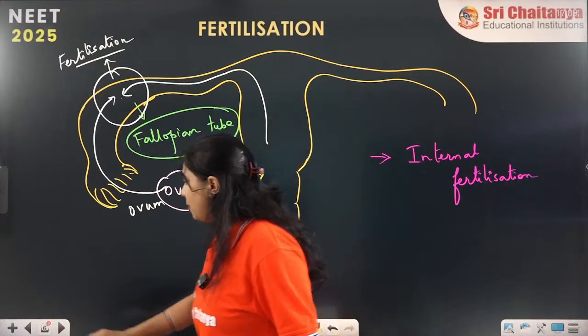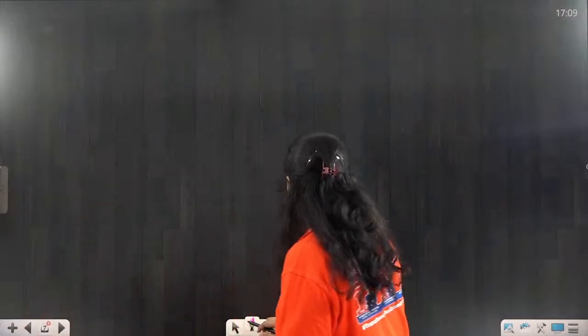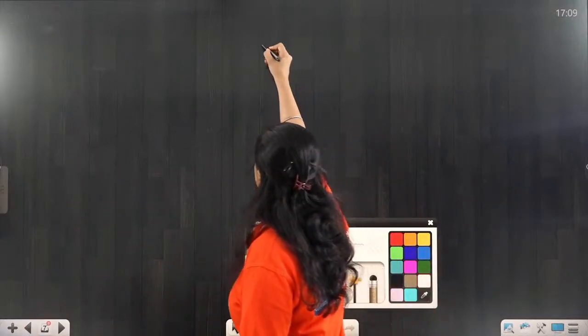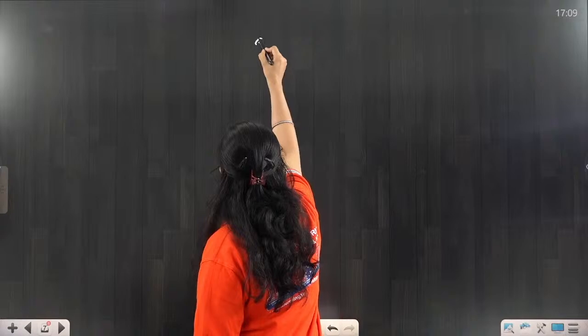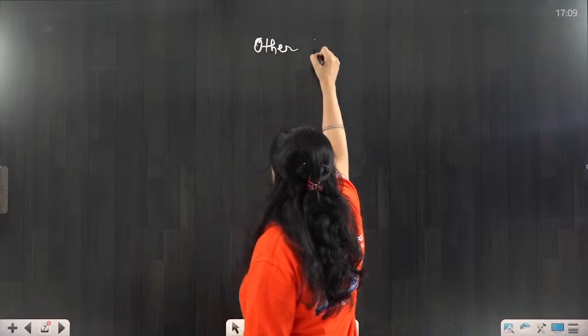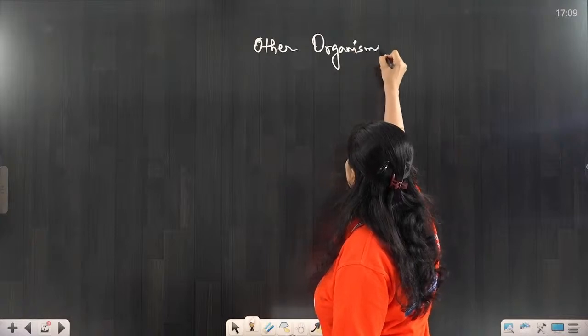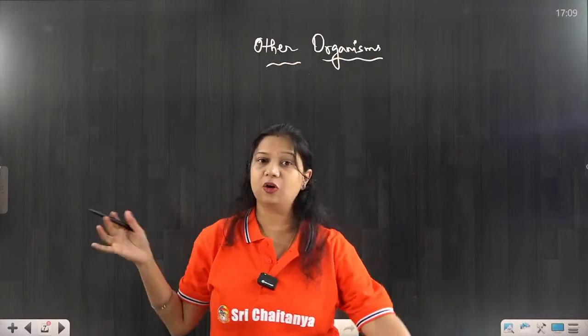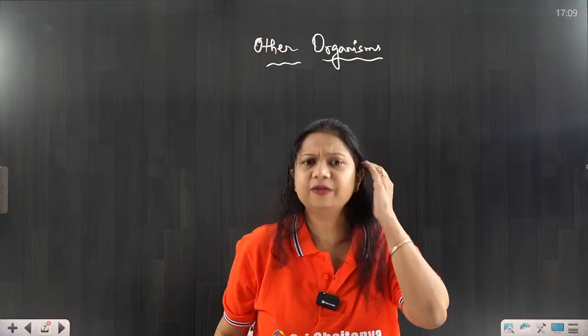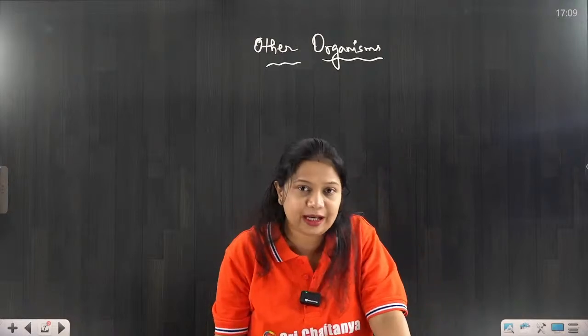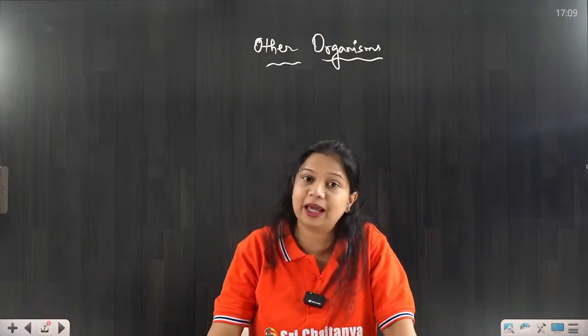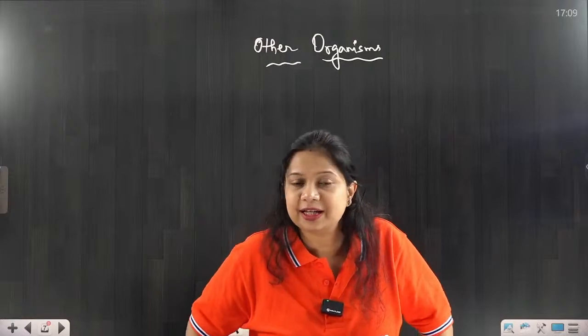So let's talk about other organisms. In case of other vertebrates, where does fertilization take place? In most other organisms, such as vertebrates and some invertebrates, the male and female gametes are produced in testes and ovaries.